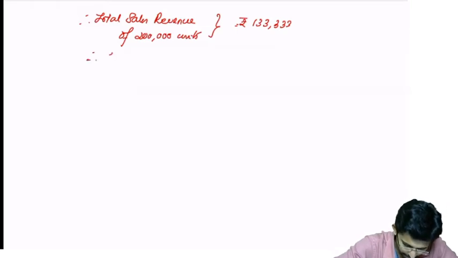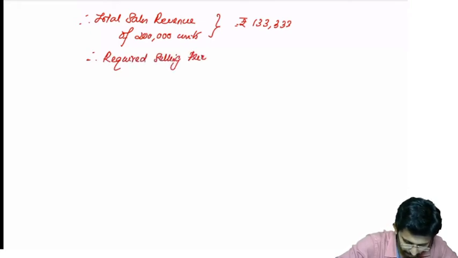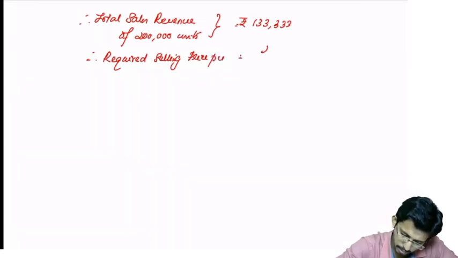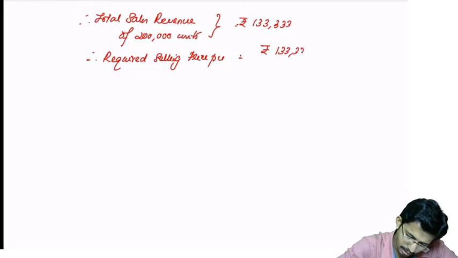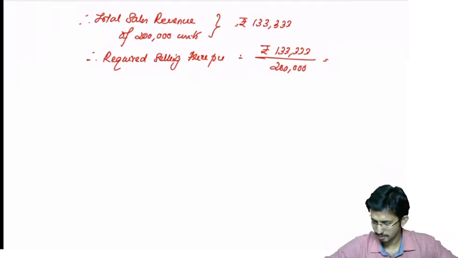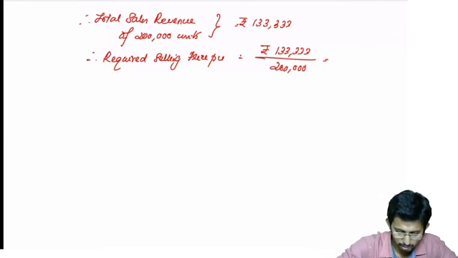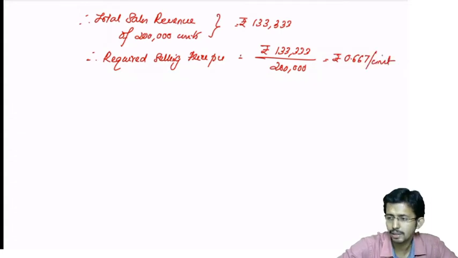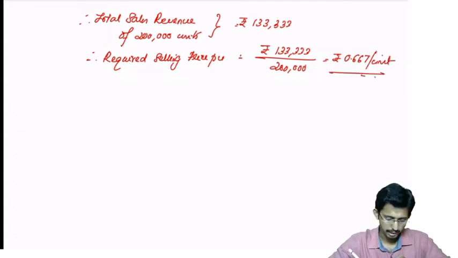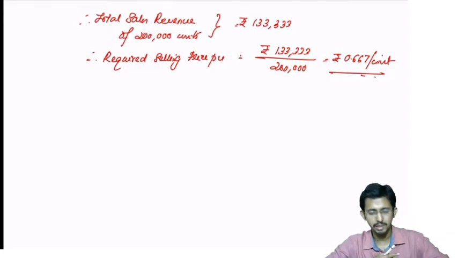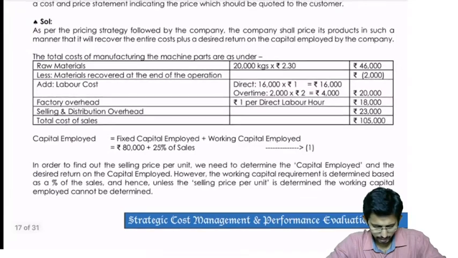Okay, therefore required selling price per unit is equal to rupees 1,33,333 divided by 2 lakh. That is 1,33,333 divided by 2 lakhs will give you rupees 0.667 per unit, or you can write it as 0.67 per unit. Therefore the selling price to be quoted by the company is 0.67 per unit. Okay, right, that is the question.